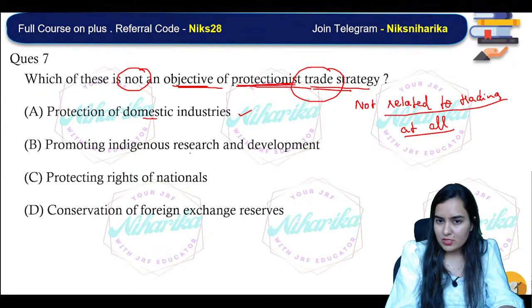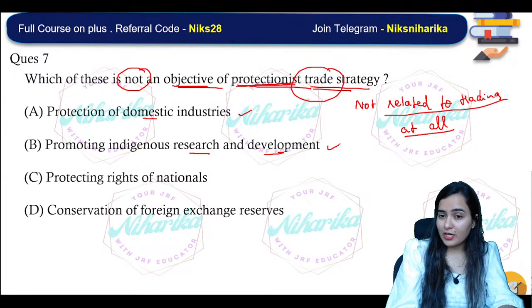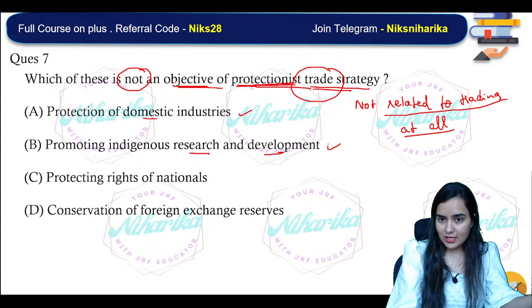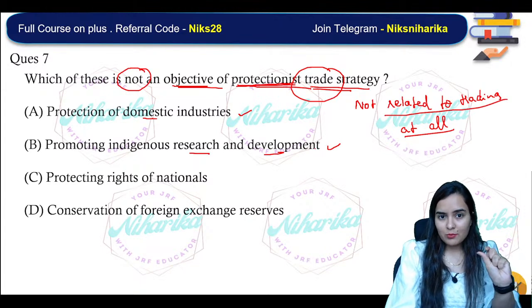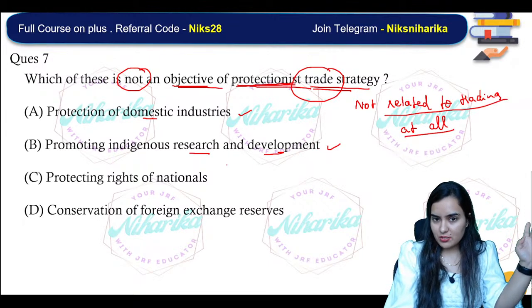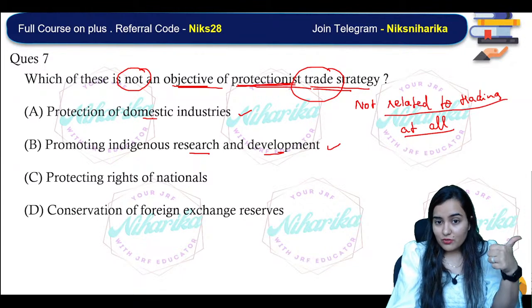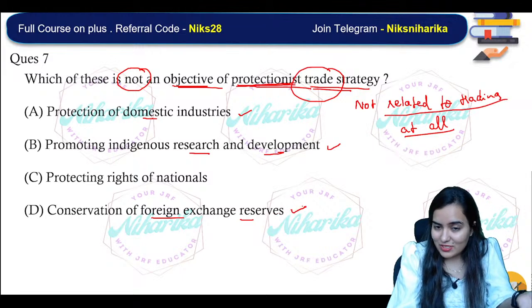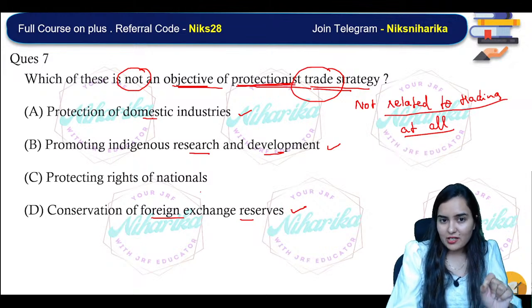Promoting indigenous research and development, is it related to trading? We do R&D, then we do selling, buying, business, marketing strategy, marketing mix, promotion, branding, everything we do after research and development. Conservation of foreign exchange reserves, yes, of course, that has something to do with trade.